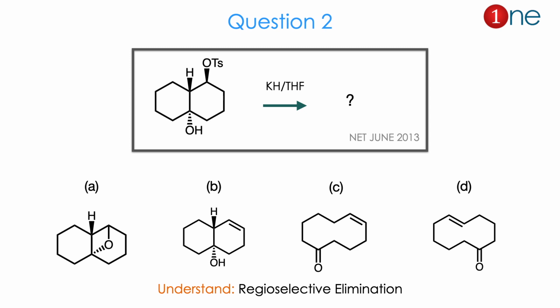Then question number 2. The starting material is a fused ring system. It has a hydrogen above the plane and tosylate, and you have one alcohol below the plane. You are using KH and THF. Basically you are using a base there. Here they ask you to find the product.